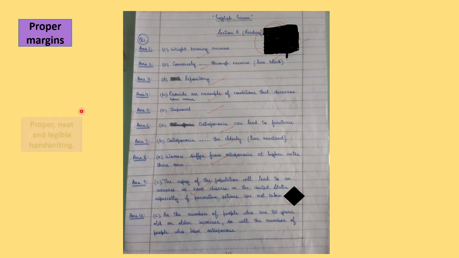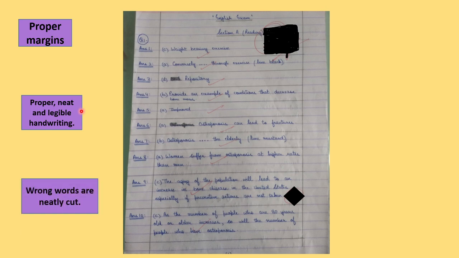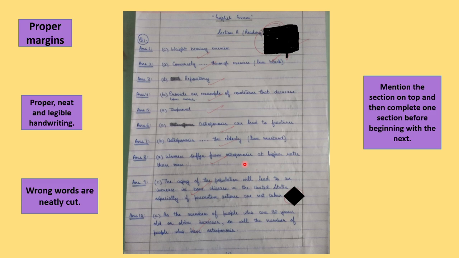So proper margins, then proper neat legible handwriting. I will repeat this again and again. This has to be there. And look how neatly the student has cut a wrong word. Just do it like this so that the presentation is very tidy. Then mention the section on the top. When you are beginning, write the section and complete one section before you begin with the next. Suppose in one particular section you do not know one question, leave space for that question and then begin with the next section.